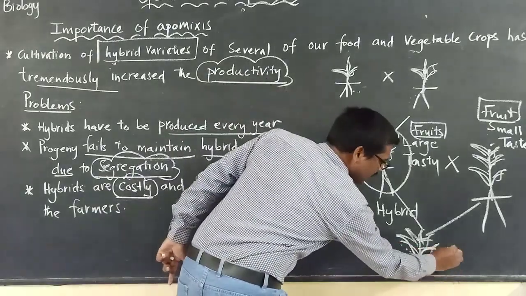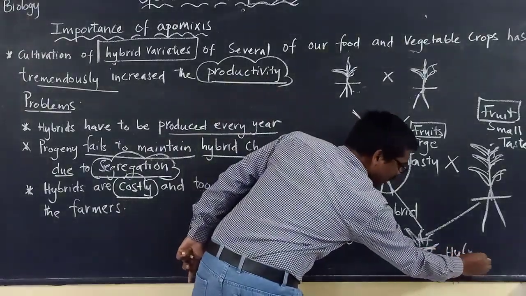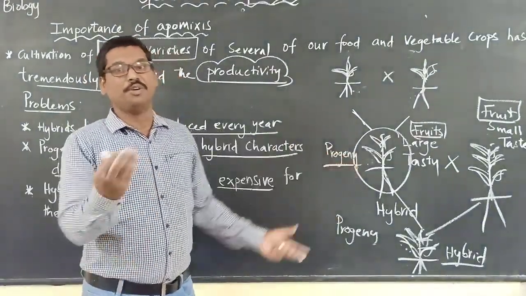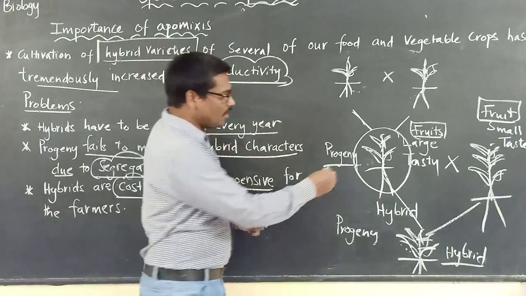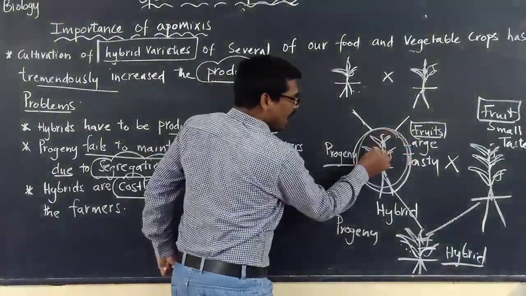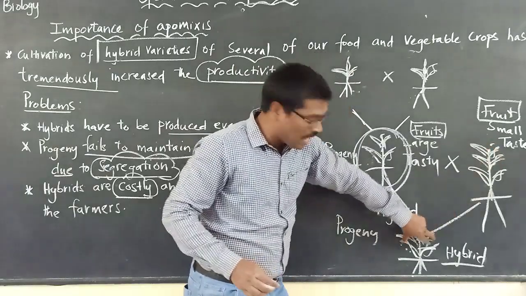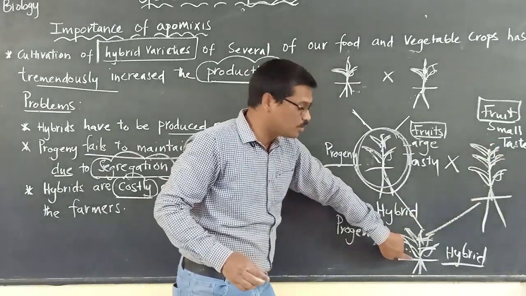This is the hybrid, let us say. But this hybrid, will it maintain the same characteristics as that of this plant? No. Why? Because this plant will be carrying half of the characteristics, and this plant will be transferring half of the characteristics to this plant.